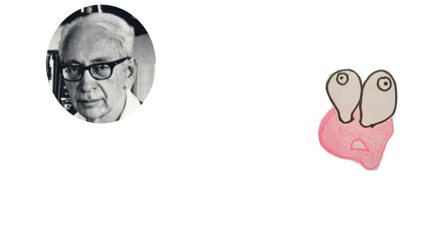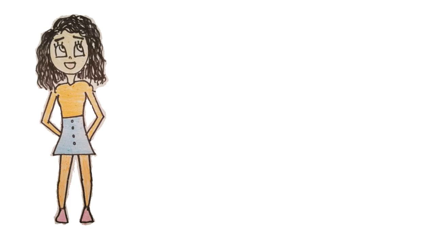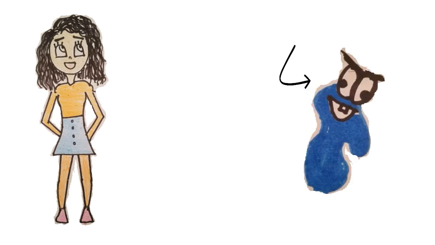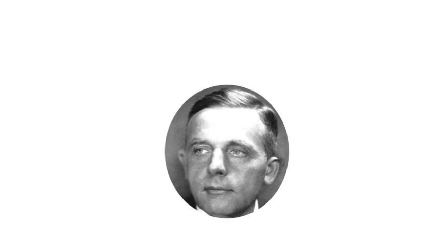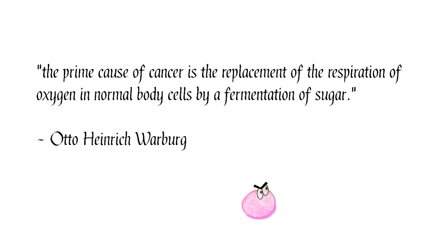In the 1970s, Ephraim Racker coined this as the Warburg effect, and decided that its origins could stem from imbalances in intracellular pH or even defects in membrane-bound ion channel activity. Eventually, it was discovered that deviant growth factor signaling is a prevalent event prior to onset of tumorigenesis. Current studies have shown that successful tumorigenesis requires the Warburg effect, therefore confirming Warburg's theory. In his own words, Warburg said, "The prime cause of cancer is the replacement of the respiration of oxygen in normal body cells by a fermentation of sugar."